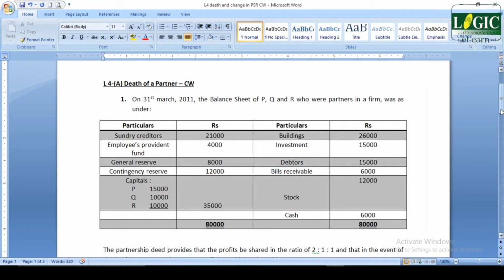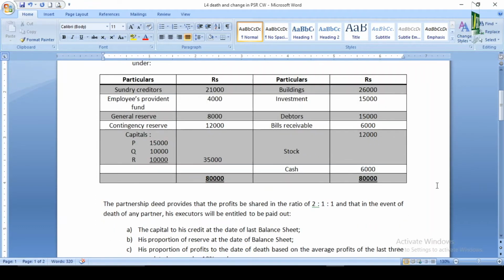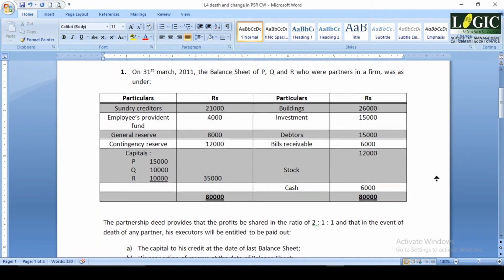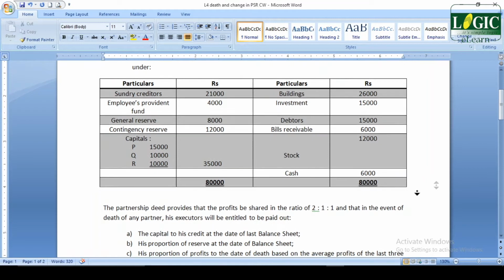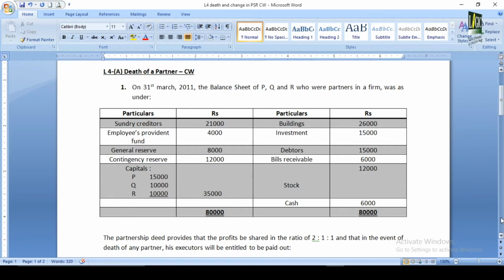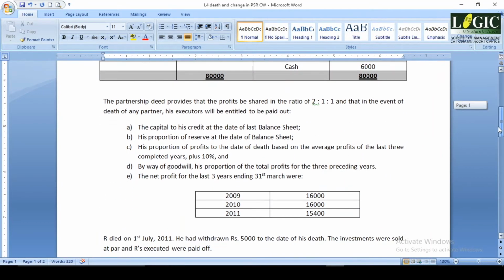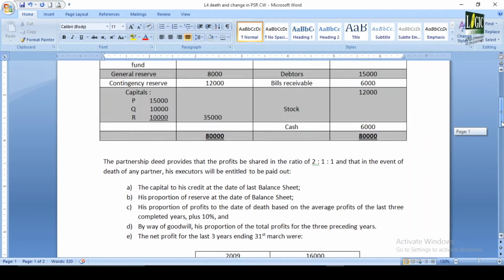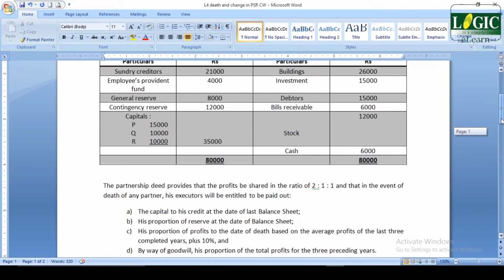You are given a balance sheet of P, Q and R, with creditors, employees' provident fund, general reserve, contingency reserve, capital account balances, buildings on the asset side, investment, debtors, bills receivable, stock, cash. Now the partnership deed provided for profits to be shared in 2:1:1 ratio, and in the event of death of any of the partners, his executors will be entitled to be paid out what all things? Capital to his credit.